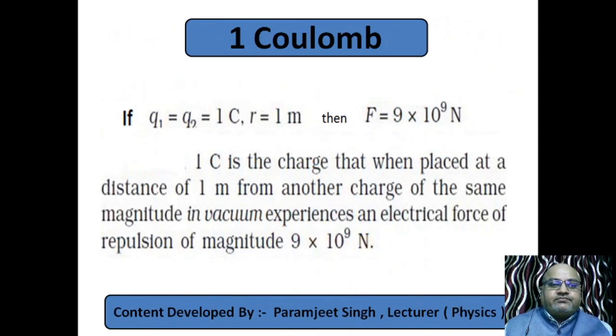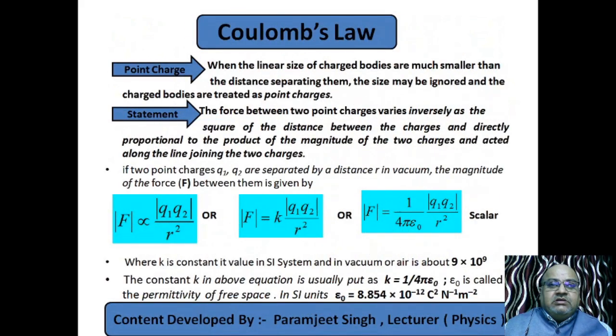Next, 1 coulomb. We have to define 1 coulomb. Deriving the definition of 1 coulomb is the aim of this slide. So we put some values. We take q1 and q2 as 1 coulomb and r as 1 meter, and we put these values in this equation.